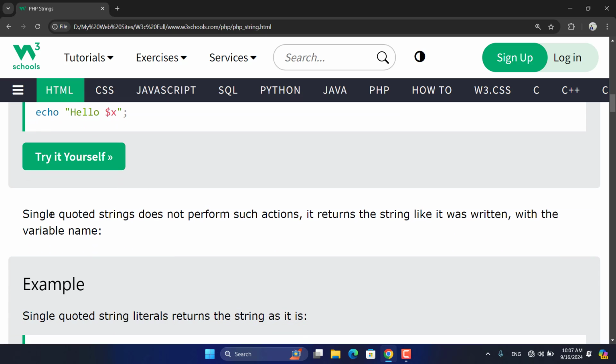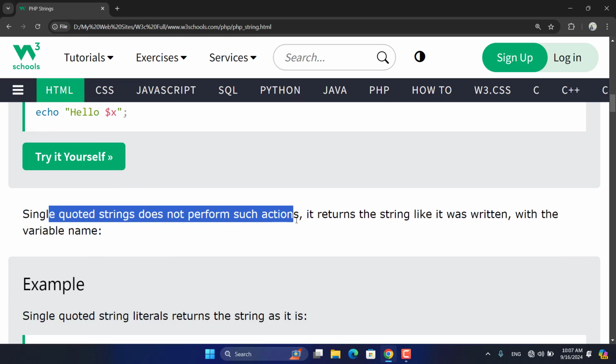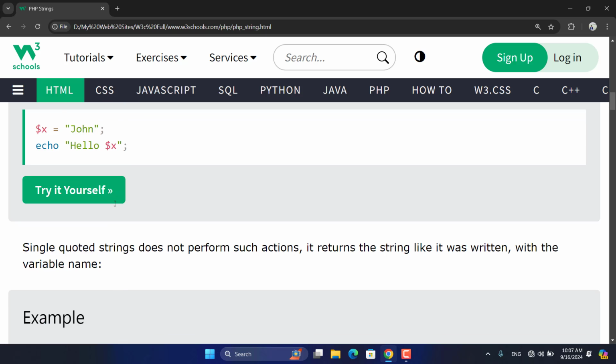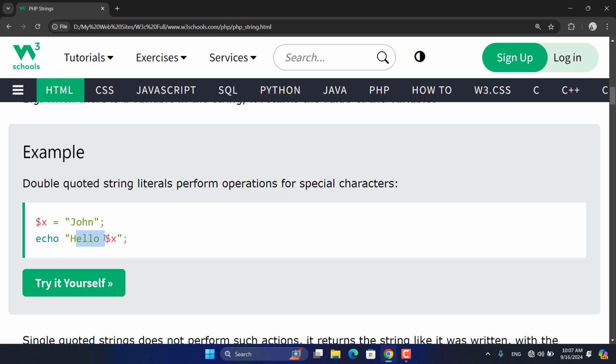Single quotes do not perform such actions. If you print this, it will print hello $x, not John. But inside the double quotes, it will print hello John, not $x. Why? Because $x is a variable.